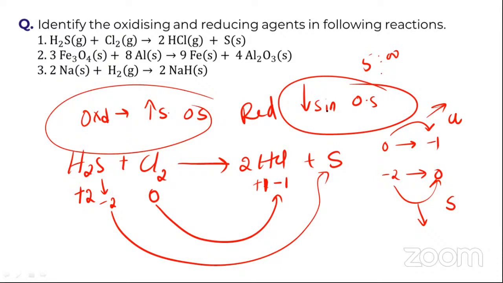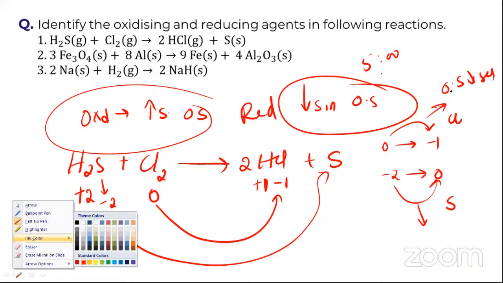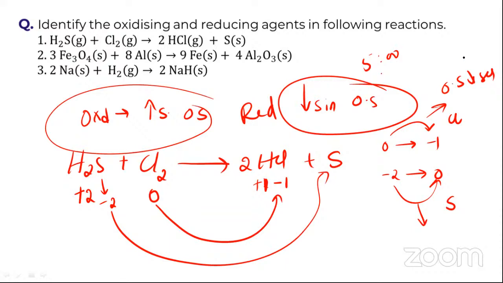0 to -1 is nothing but what? Increasing or decreasing? Tell me in the chat box. So here the oxidation state decreases, so we can say this is reduction. From -2 to 0, the oxidation state increases, so this is oxidation.